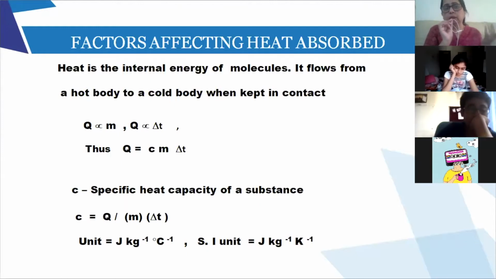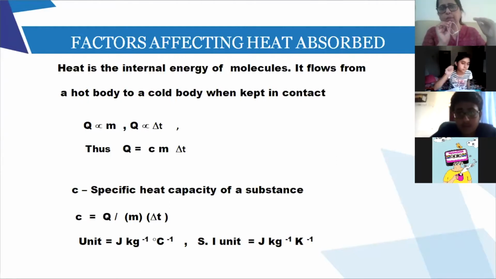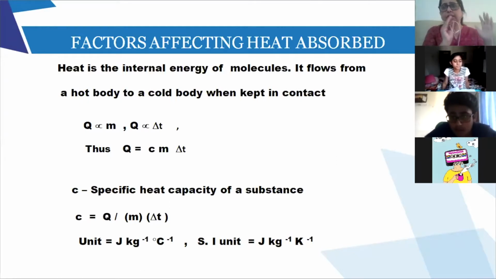Now, for that, how much heat has to be supplied? So let us say this substance is 500 grams. So I'm supplying a heat of 1000 joules. This much heat energy has to be supplied for raising the temperature from 20 degrees to 40 degrees. The same substance, if I have 1 kg of it, again I have to raise the temperature from 20 degrees to 40 degrees.